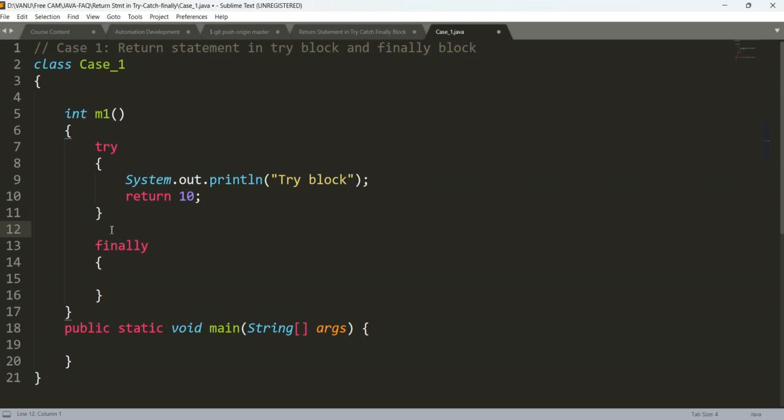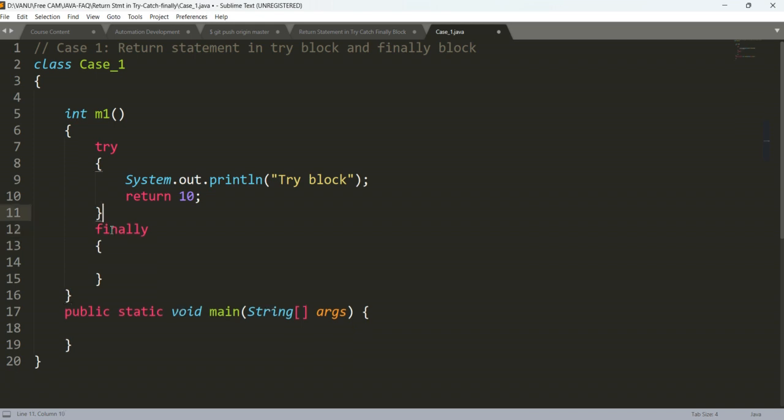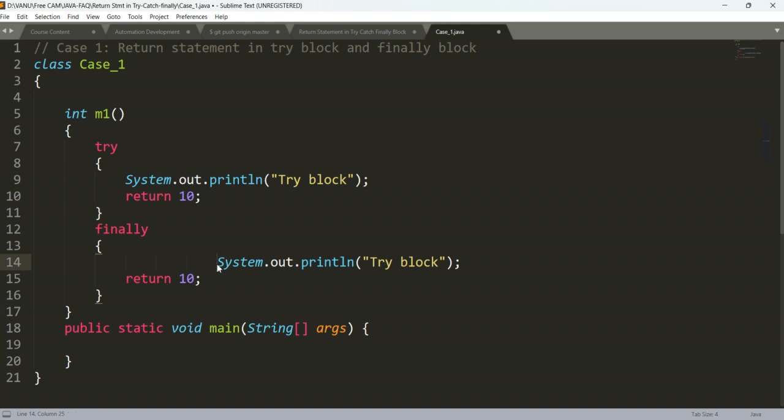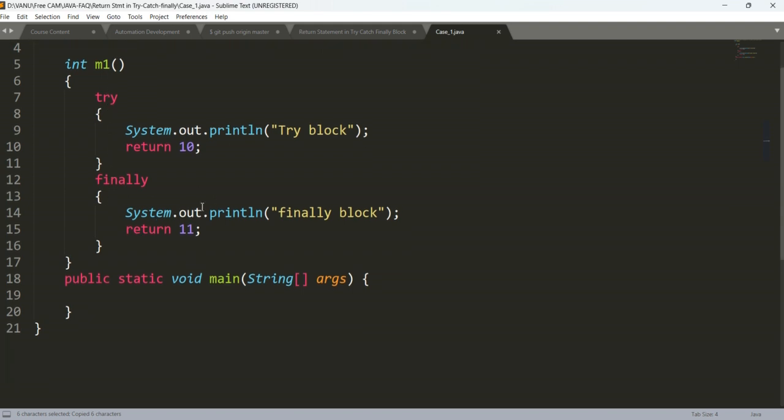I'll discuss the combinations of try, catch, finally in a separate dedicated video: what are the valid combinations and what are the invalid combinations, we'll discuss later in that video. And the finally block also has a return statement. So copy this same one and paste it here, and I'll write finally block and return 11. Then I'll call the method by creating the object.